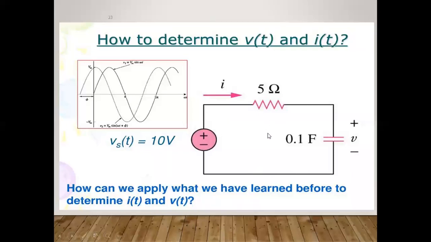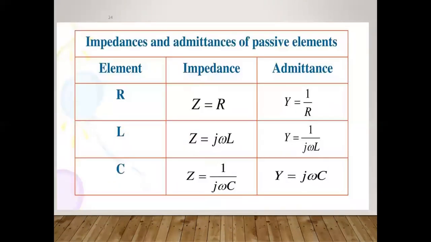So in this way, how we can apply what we have learned while we are going to study the steady state as well as the transient response, to find out the voltage and the current with respect to the time period. Similarly, if the circuitry is of AC analysis, I'm interested to write the expression in the steady state as well as the time domain. Both are possible in the impedance as well as the admittance, because if the circuitry is series, definitely the impedance will be there, and if the circuit is parallel, definitely the admittance case will be there.